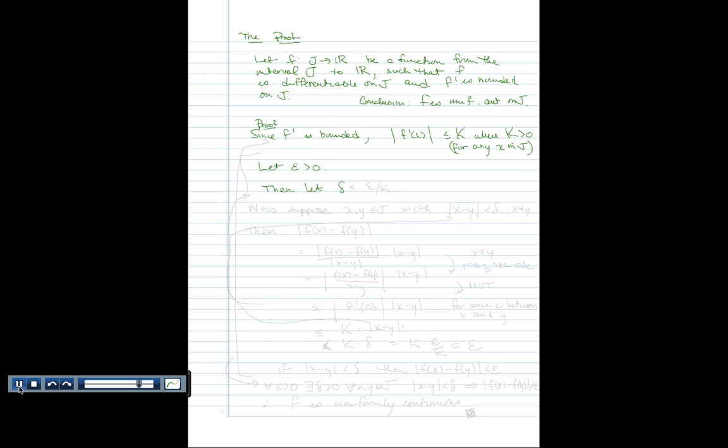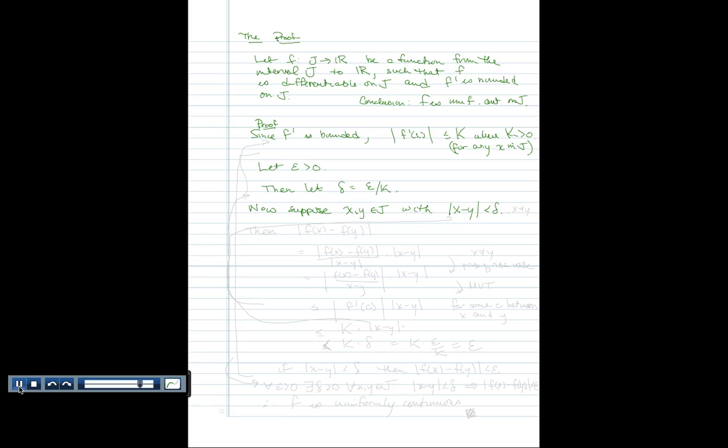So we're going to let delta equal epsilon divided by this constant capital K. And since K is positive, I can divide by K. So now I'm going to suppose that I have an x and y from the interval J, and suppose that the distance between x and y is less than delta. So the absolute value of x minus y is less than delta.